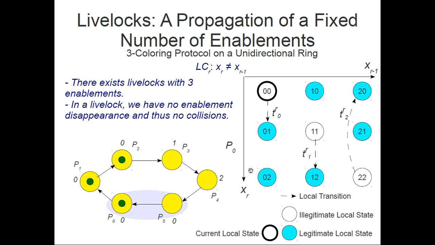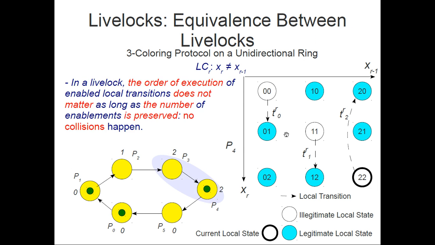So let's consider a livelock with 3 enablements for a coloring protocol. In a coloring protocol, every variable shouldn't be equal to its predecessor. So it's different from the agreement protocol. It always tries to escape when both variables have the same value. So what happens then? It has a livelock. Here we have a livelock. If P2 executes, it keeps propagating the enablement.